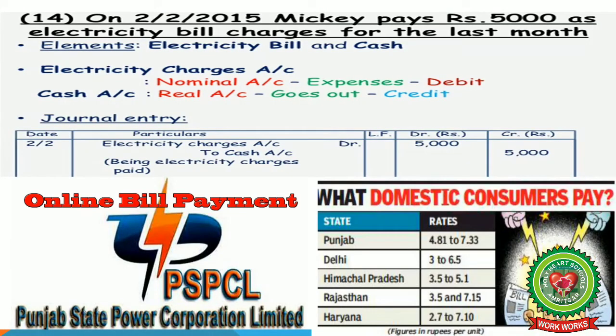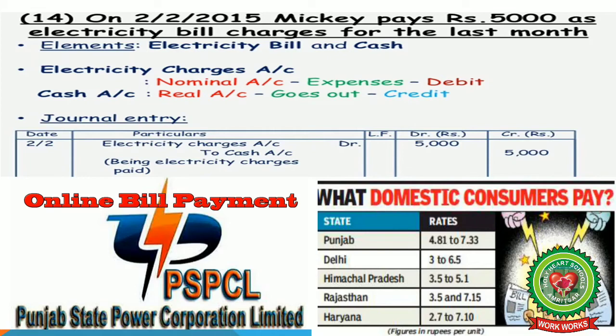So, on 2nd Feb 2015, Mickey pays Rs 5,000 as electricity bill charges for the last month. So, here elements are electricity bill and cash. Electricity charges are expenses and they represent a nominal account. But cash is an asset, it's a real account. So, here we will follow the rule: debit all expenses and credit what goes out. So, on 2nd February, electricity charges account debit 5,000 to cash account 5,000, being electricity charges paid.